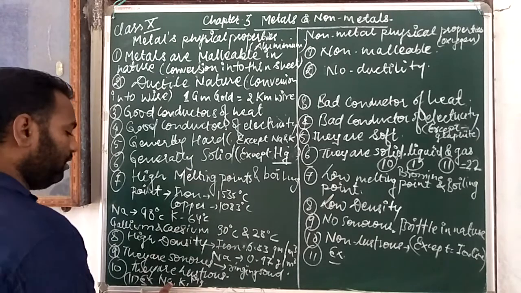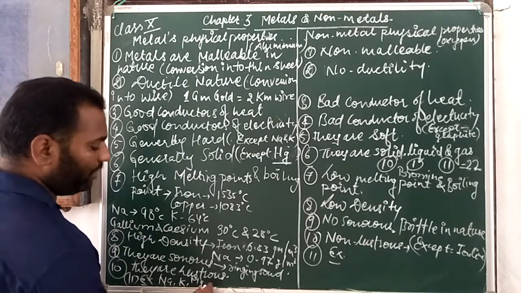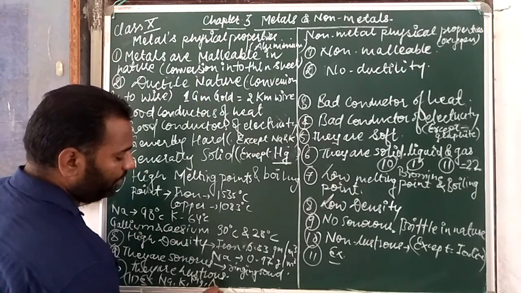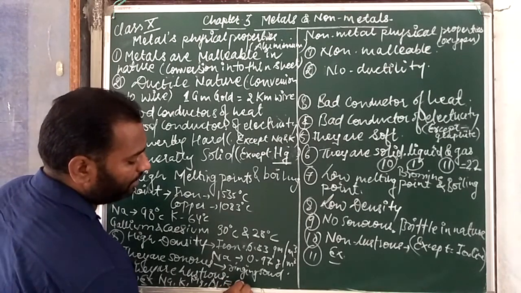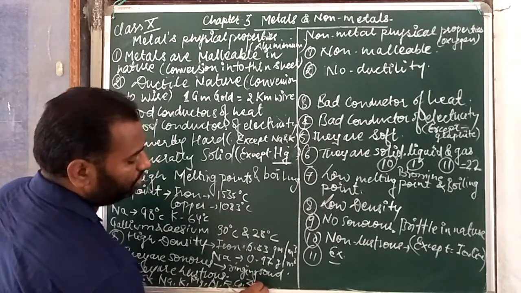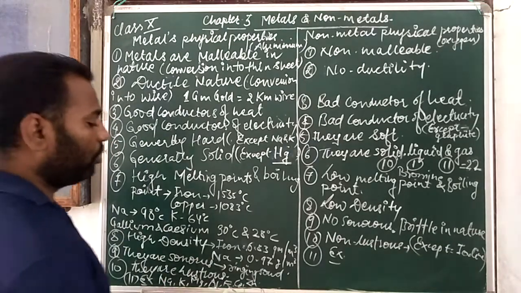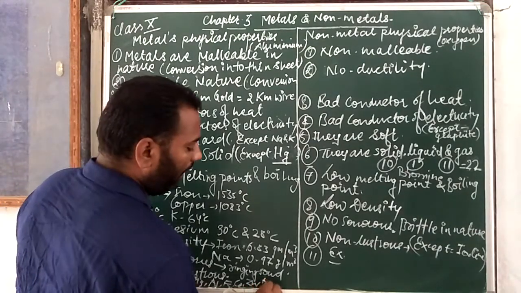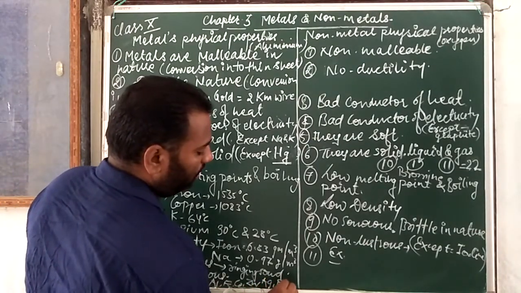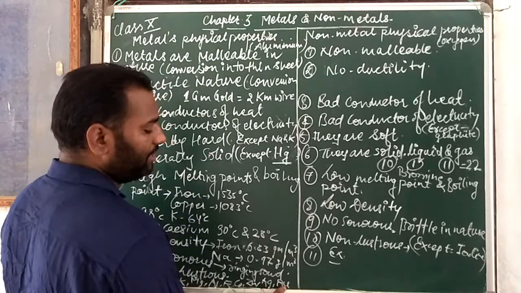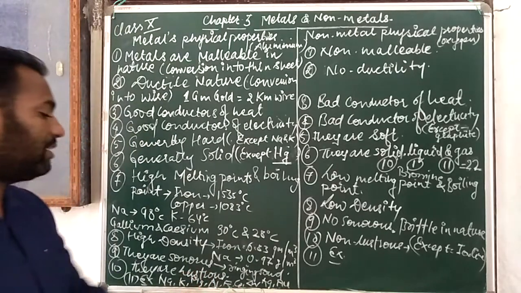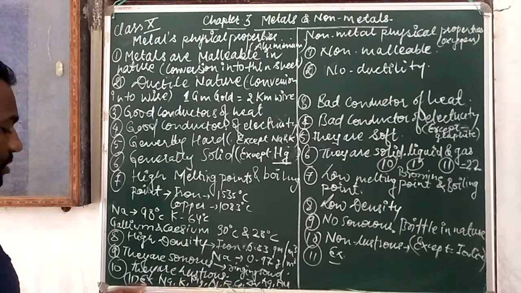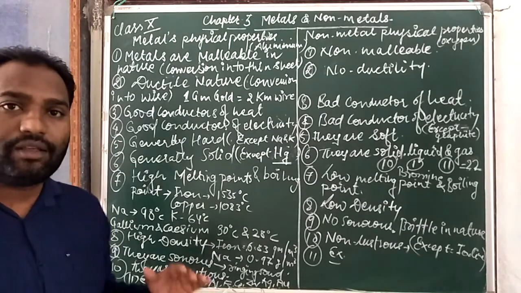So examples: sodium, potassium, magnesium, and aluminium, iron, cobalt, zinc. So these are some examples, and gold and silver. This is silver and this is gold, Au. So these are some examples of metals. This can also be one point, and I already told you that one more point is about their color.